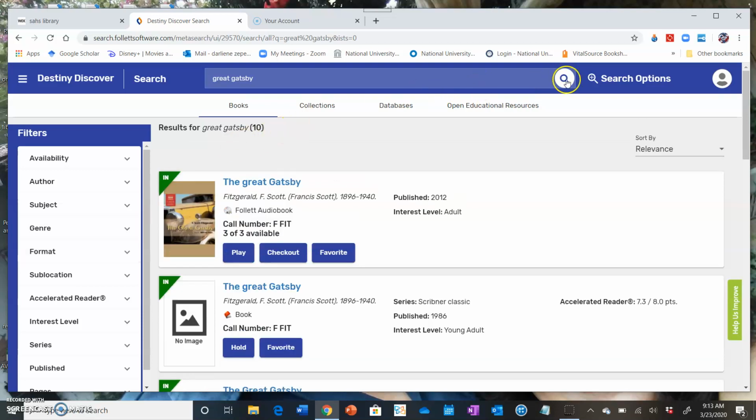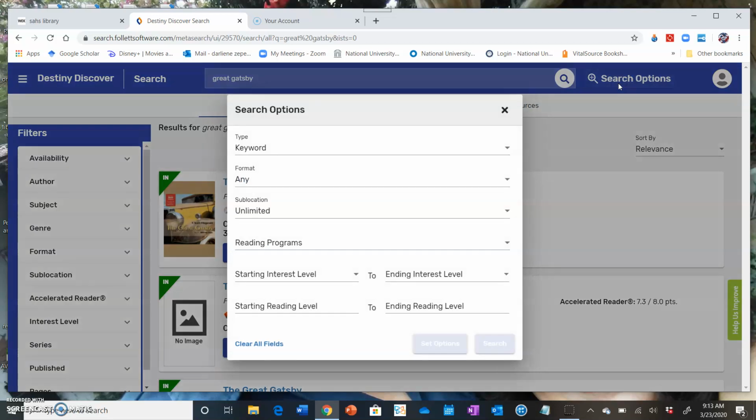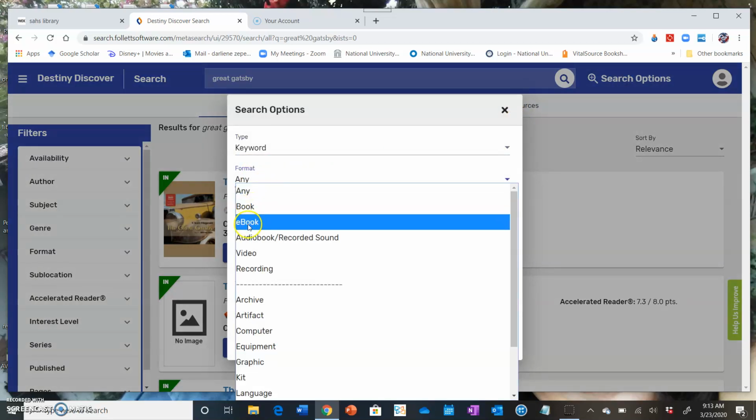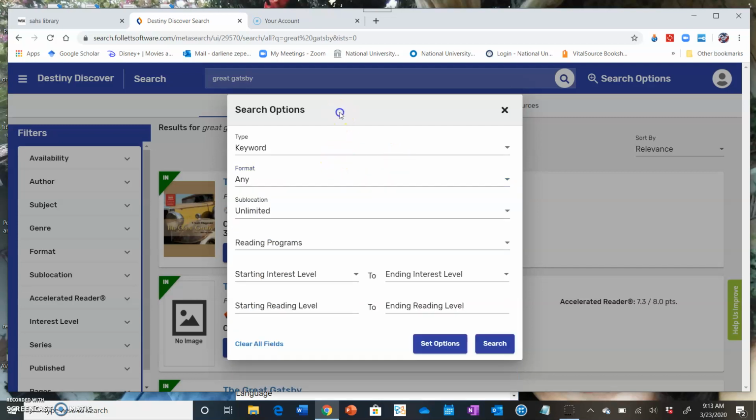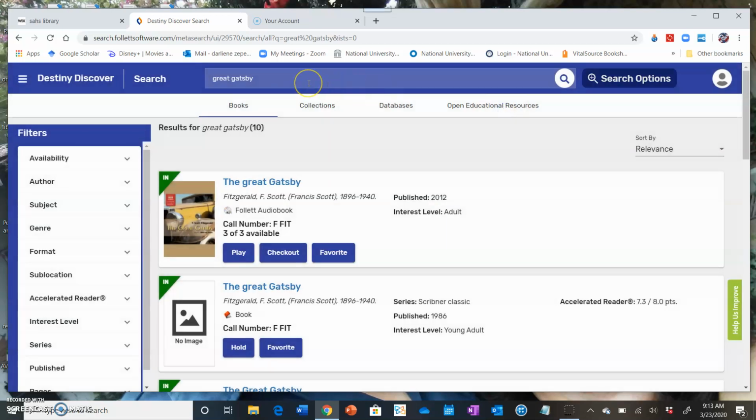And you also have more search options over here. So with keywords, with your format, again, that could be an ebook or an audiobook. And it's just going to give you some different options for you. But that's if you'd like to use it. If not, you can always just type in the title of the book up at the top, right up here, like I did with Great Gatsby, and you can proceed from there. Otherwise, this is just the basic functions of the Destiny Discover for you.